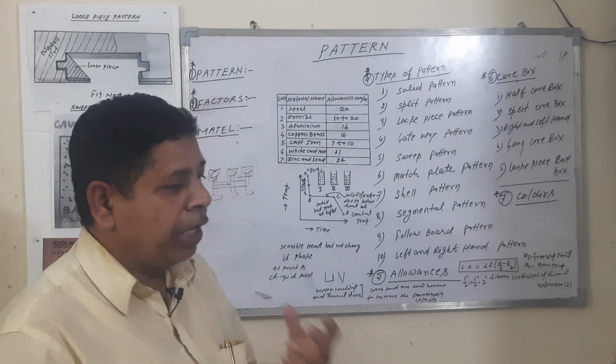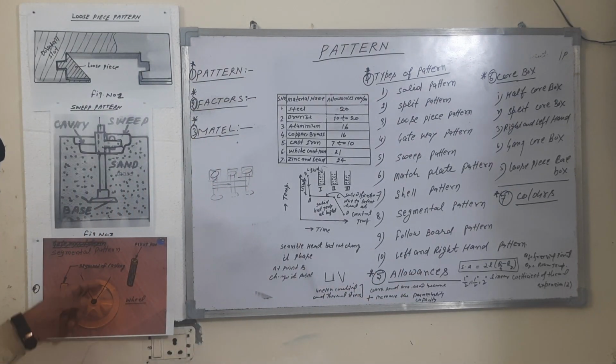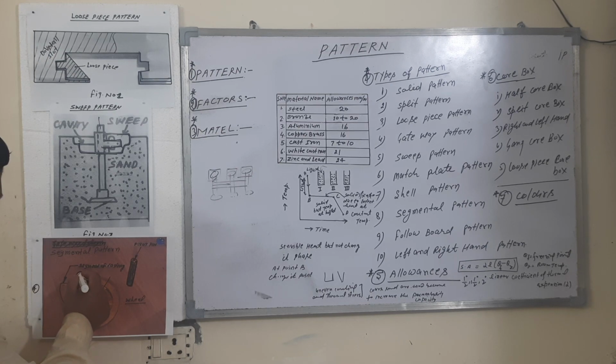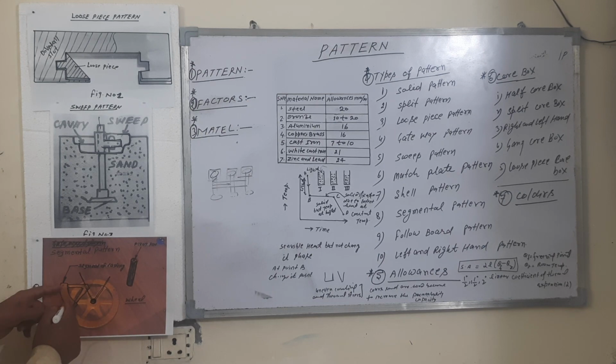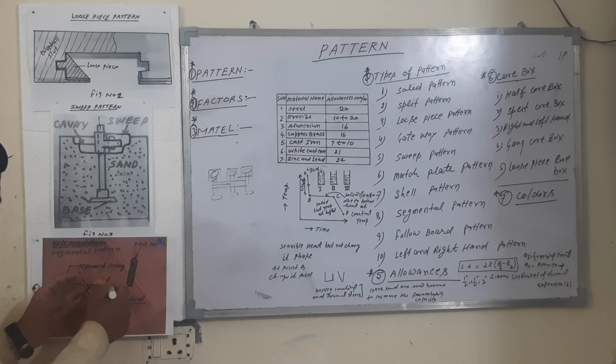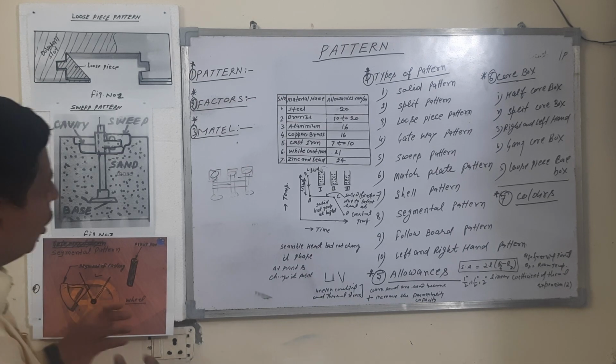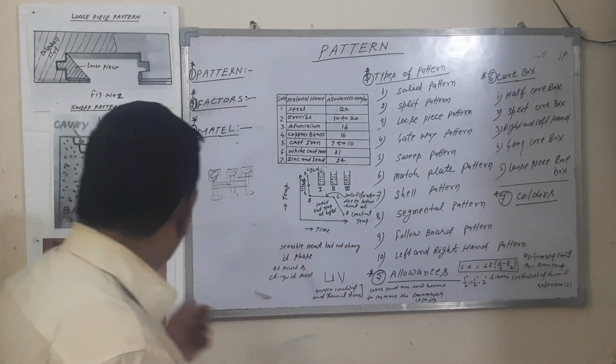Segmental pattern. Gears and pulleys have a very high diameter, so for the high diameter this is the segmental pattern. This is one piece of it. This is a wheel. This is a core. The core is here to make this hole. This type of piece is used to make this type of wheel. So again, first, second, third, fourth, 5th and 6th piece. So again it is used to make this type of gear, this type of wheel. So the segmental pattern is used like this.